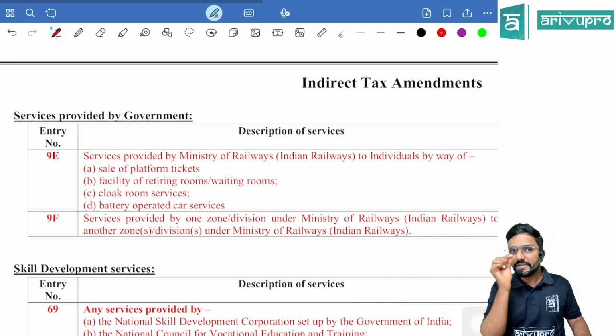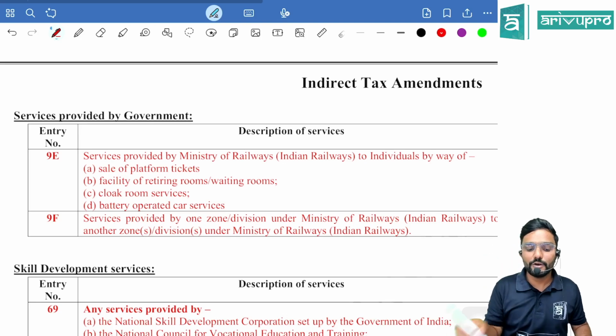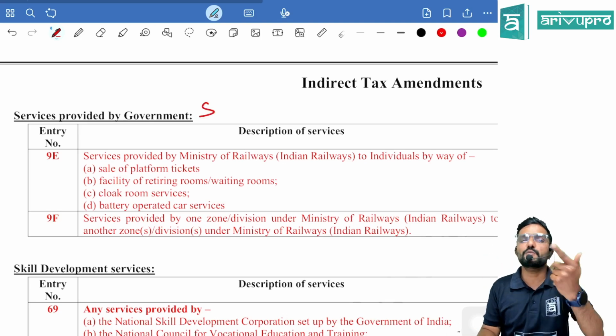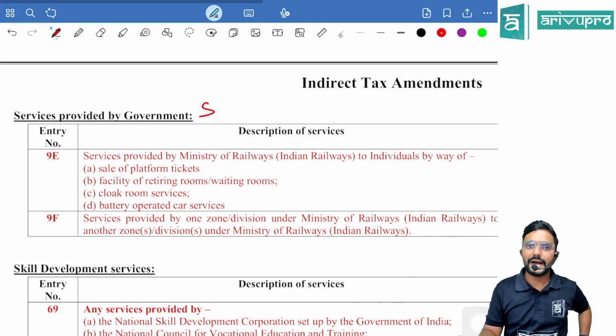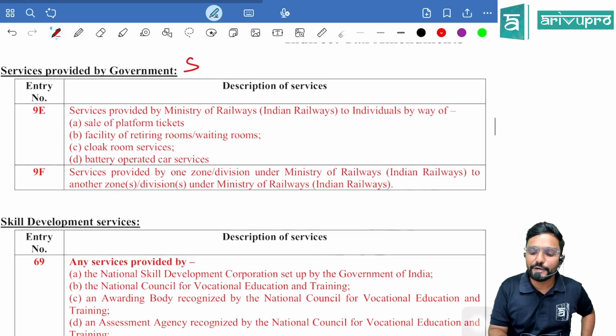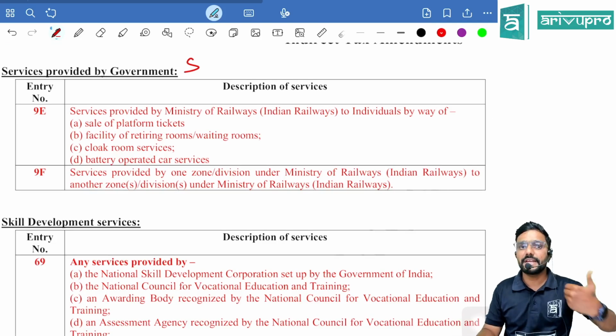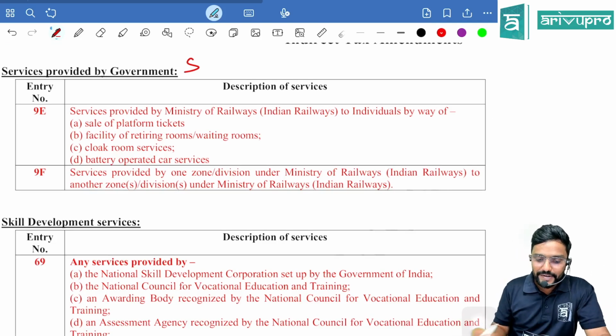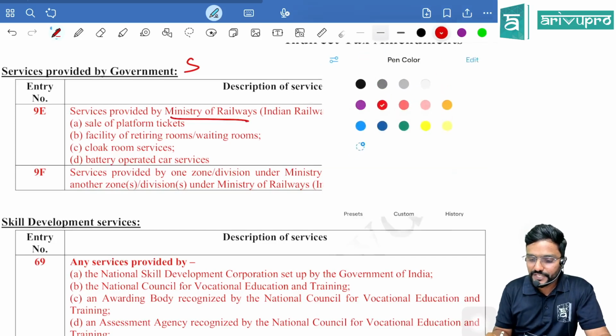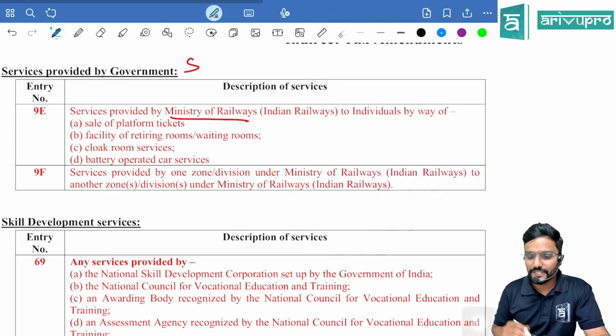Services provided by government means the government is the supplier. There are two more additions. Already the list is big. They have added two more here. 9E: Services provided by Ministry of Railways, Indian Railways, to individuals.